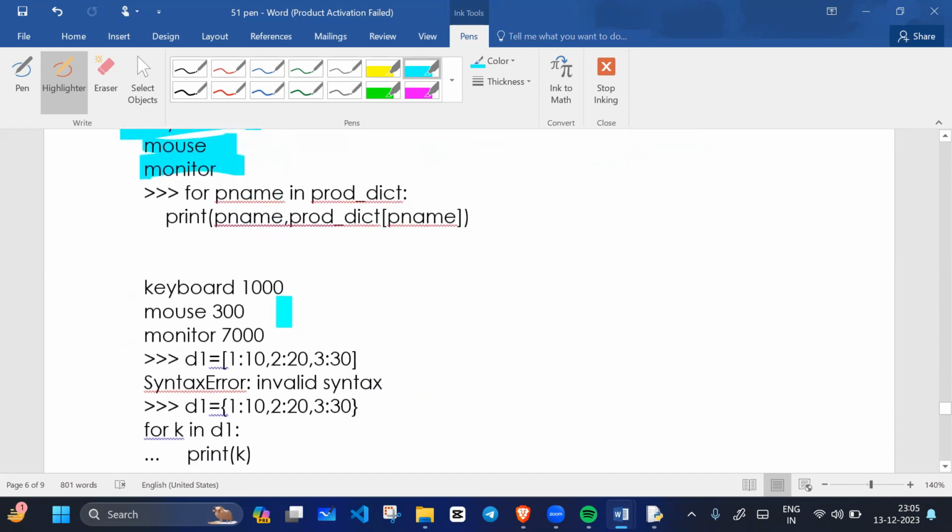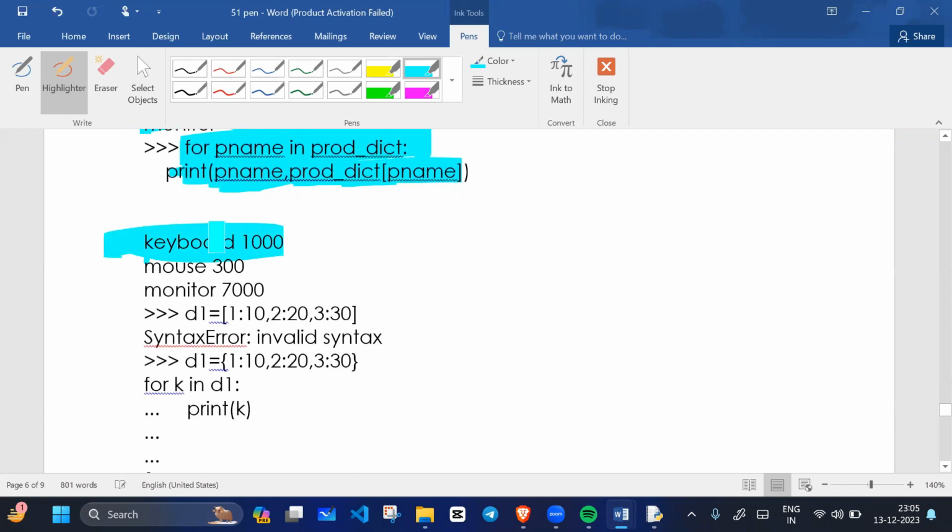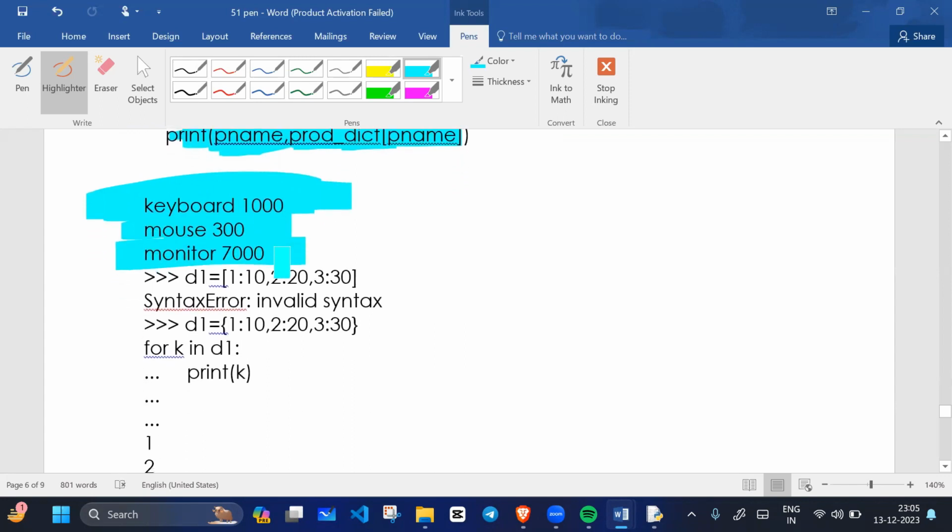All right. So if I write here for P name in product dictionary, we are printing the product key. So it will print keyboard, mouse, and monitor. Correct.